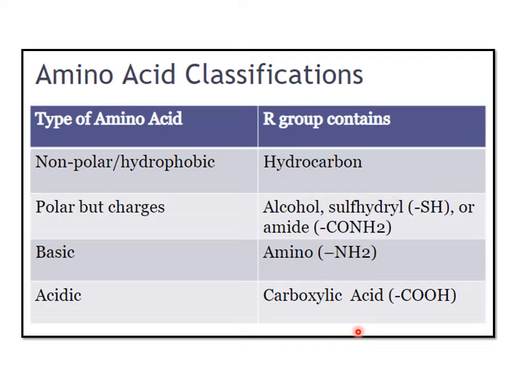The amino acids are classified into four types. The first type is non-polar, where the R group side chain is a hydrocarbon. The second type is polar group. The R group may have an alcohol, sulfhydryl or amide group. Another one is basic group, containing an amino group, NH2. The fourth type is acidic group. So amino acids are classified into four types.